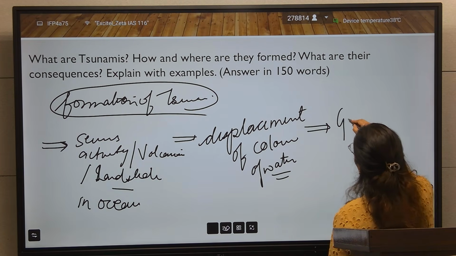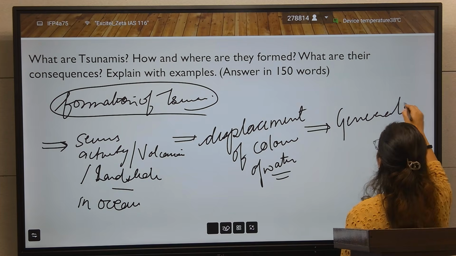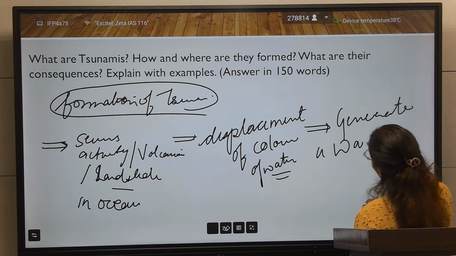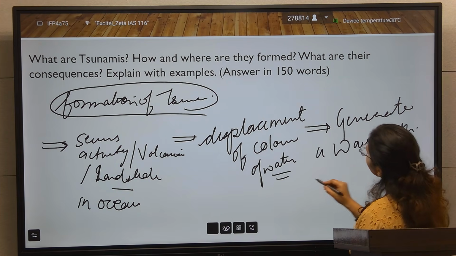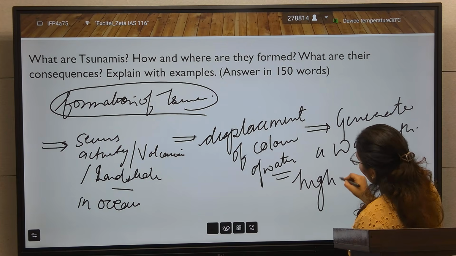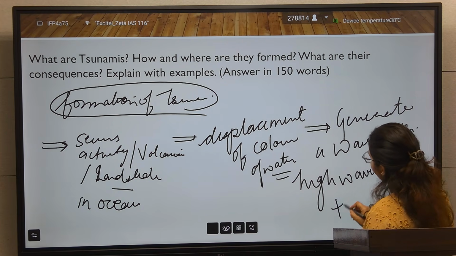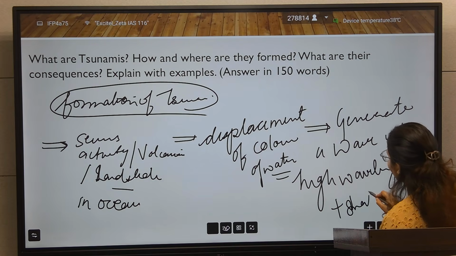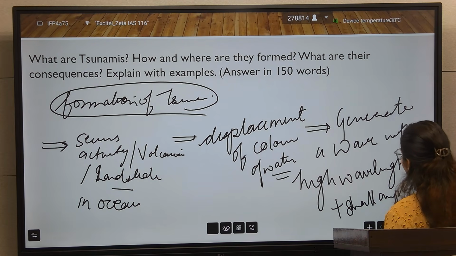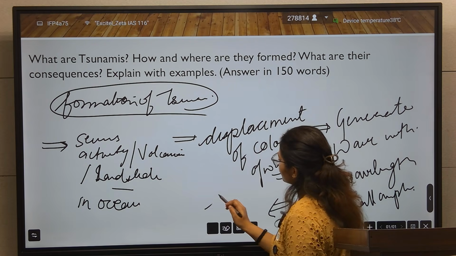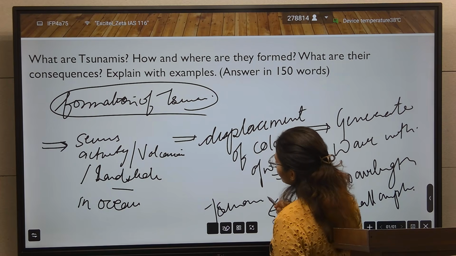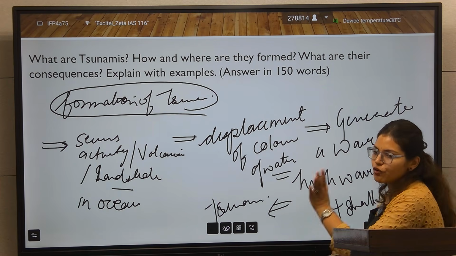This generates a wave with high wavelength plus small amplitude, which is known as tsunami. So this is the process of formation of the tsunami.